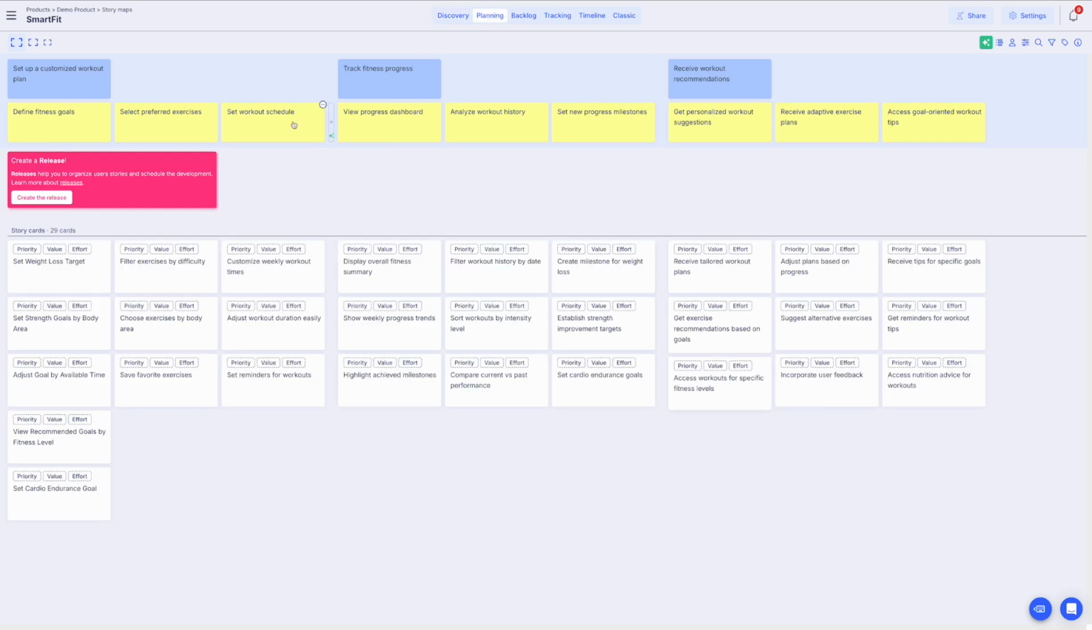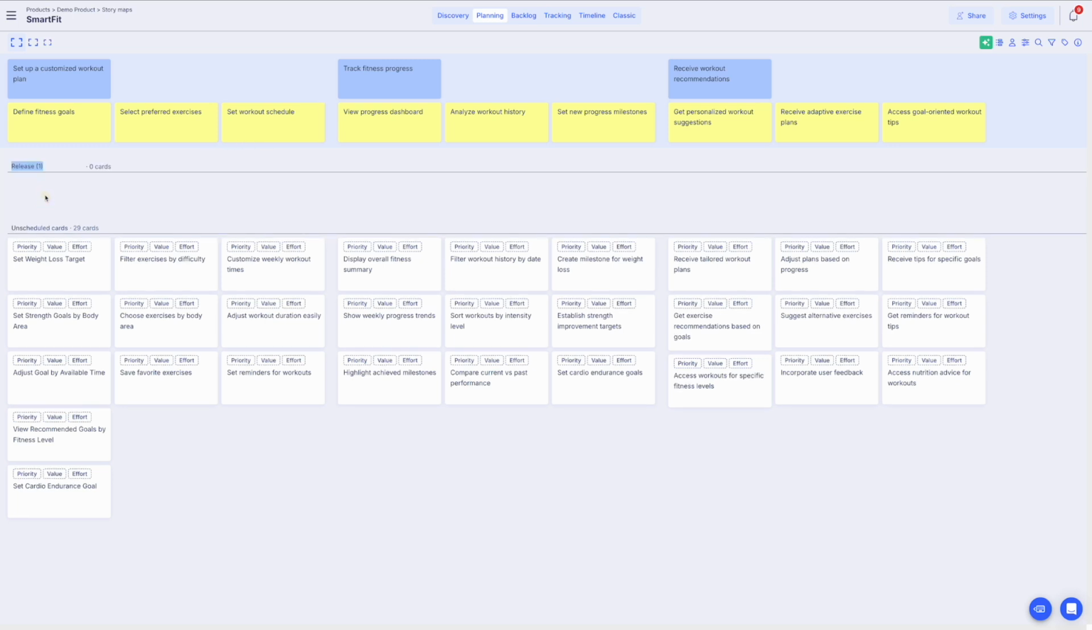In StoriesOnBoard, you have a specific view where prioritization happens. You have 3 prioritization frameworks to choose from. Let's start prioritizing our stories with the standard method, which includes blocker, high, medium, low, and trivial. For setting a weight loss target, we will mark this as high. It's a core feature for any fitness app, so we want it to be a high priority.